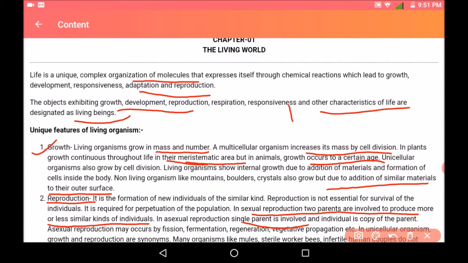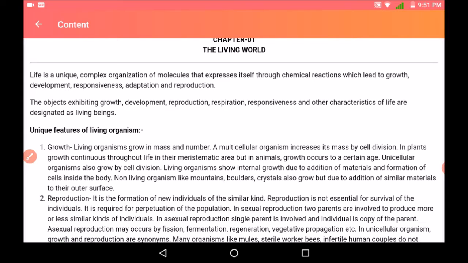Asexual reproduction may occur by fission, fragmentation, regeneration, vegetative propagation. In unicellular organisms, growth and reproduction are synonyms.